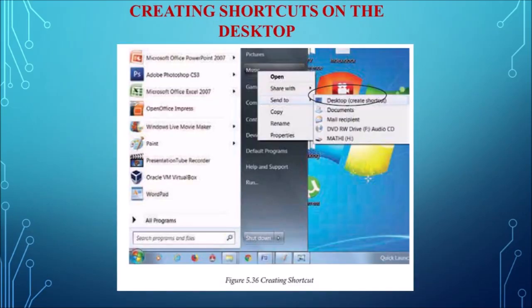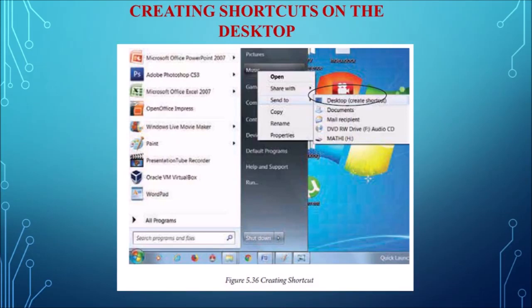Next one is creating shortcuts on the desktop. Shortcuts to the most often used folders and files may be created and placed on the desktop, which helps the user to automate the work. So the steps to create shortcuts are: first we have to select the file or folder for which we want to create the shortcut on the desktop.